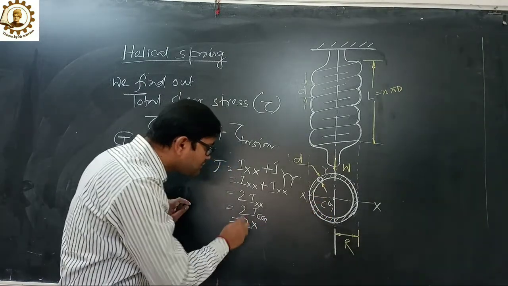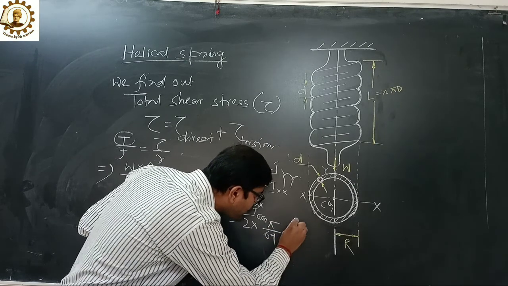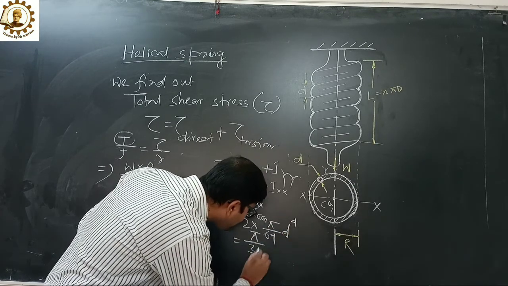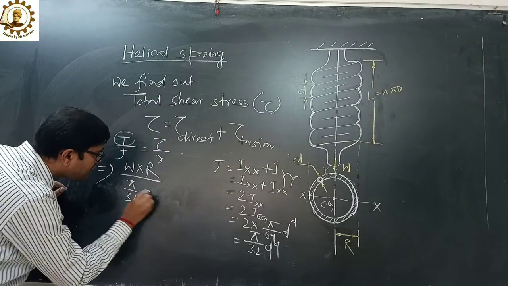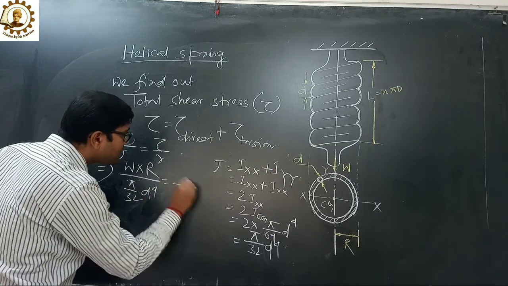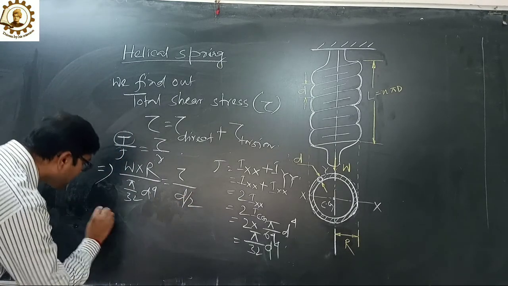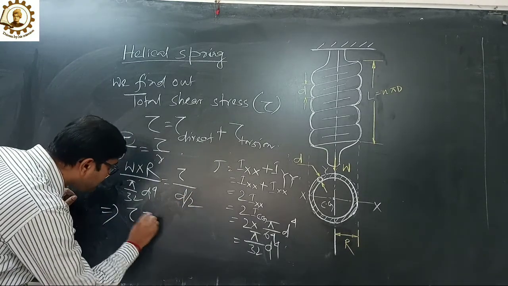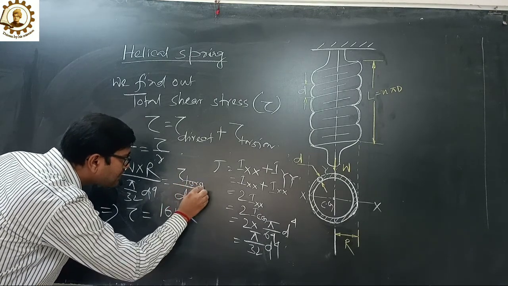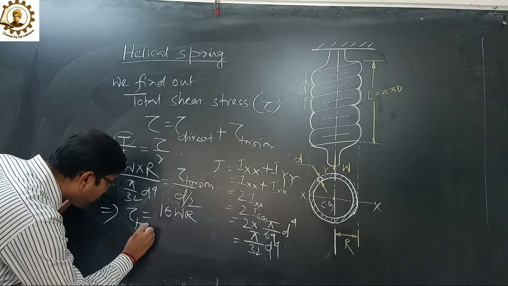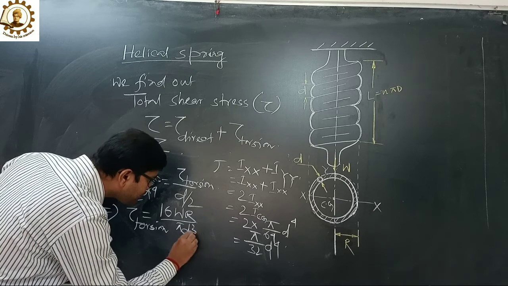So J equals to 2 into ICG, where ICG is pi upon 64 d to the power 4. So pi upon 32 d to the power 4. So we can write here pi upon 32 d to the power 4 equals to tau upon r, where r means d by 2. So from here we can write tau torsion equals to 16 WR upon pi d cube.